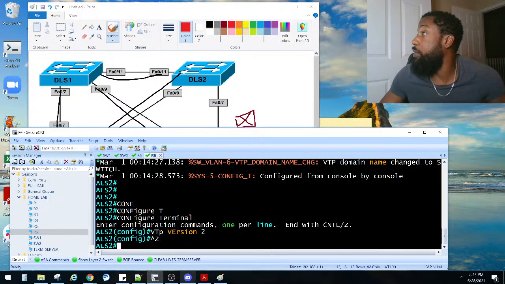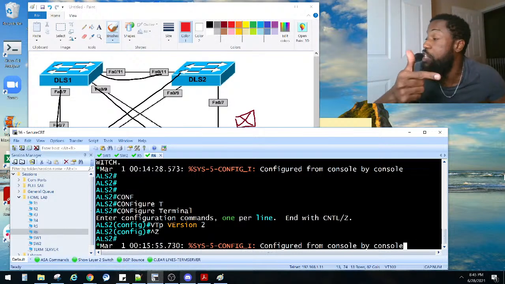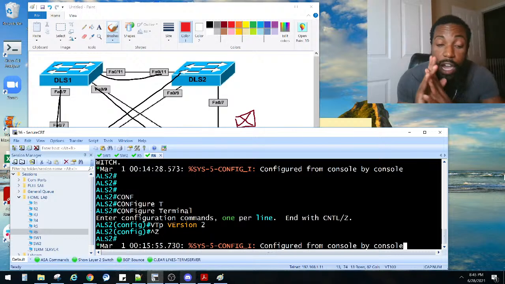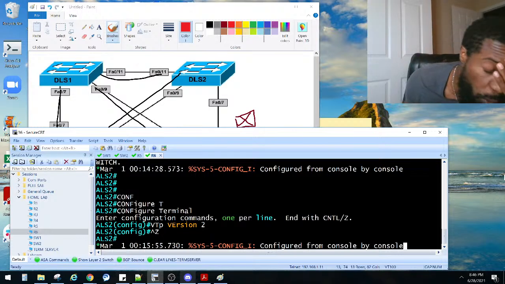We're still on task 1. We only got 2 more for this task. All switches should allow VLAN creation, deletion, and modification. So that means all of them need to be in the VTP server mode, right? Because remember, there's 4 modes of VTP. We got